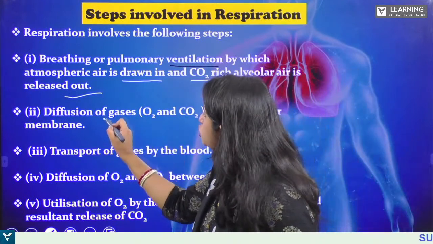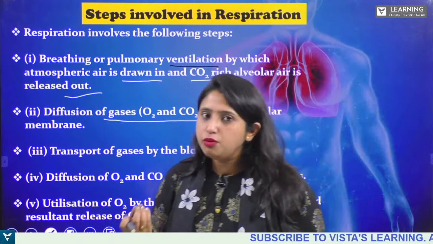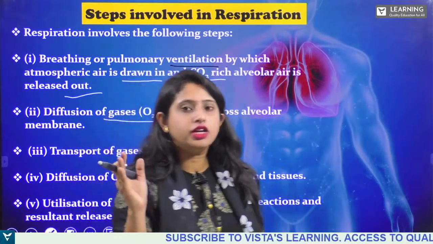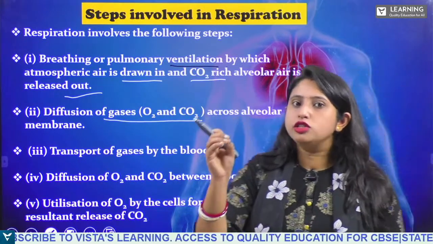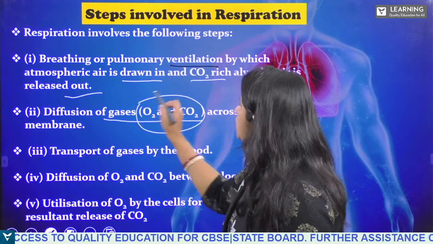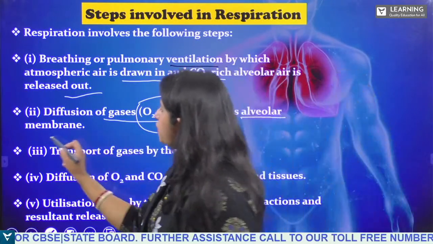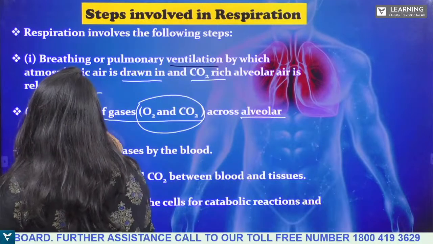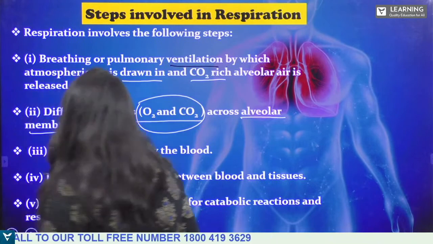Number 2, diffusion of gases takes place. So what is diffusion? Diffusion is nothing but the movement of molecules from higher concentration to lower concentration. In case of breathing, diffusion of which gases? Oxygen and carbon dioxide takes place across the alveolar membrane, that is in the alveoli.